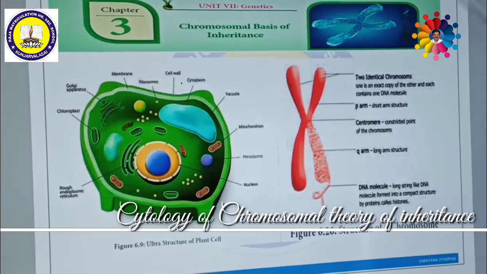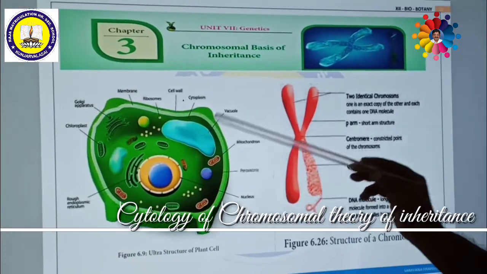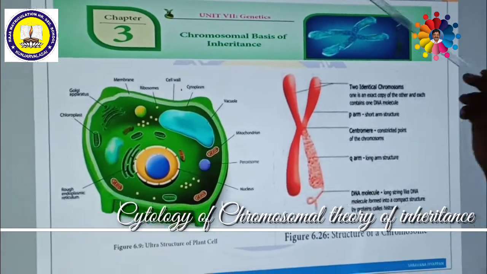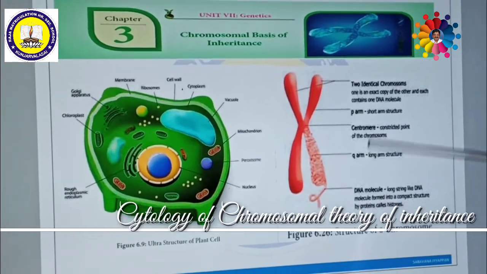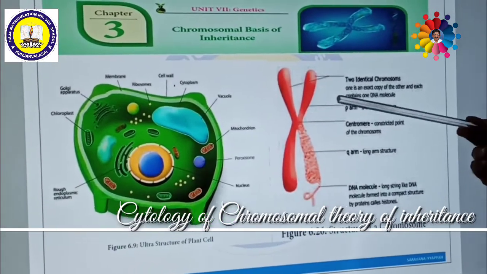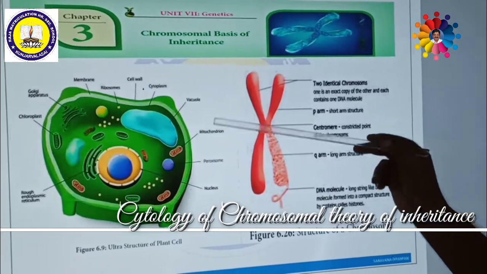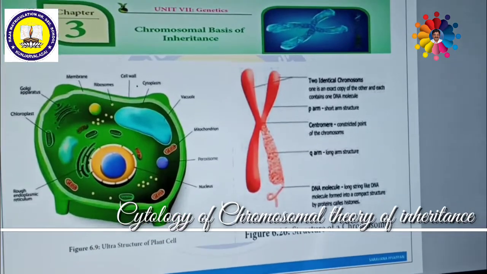These chromosomes are a fixed number, always in pairs. These pairs of chromosomes are called homologous chromosomes. One set of chromosomes comes from the male parent, that is called paternal. Another set of chromosomes comes from the female parent, that is maternal. So this is the first part of the chromosomal theory of inheritance.